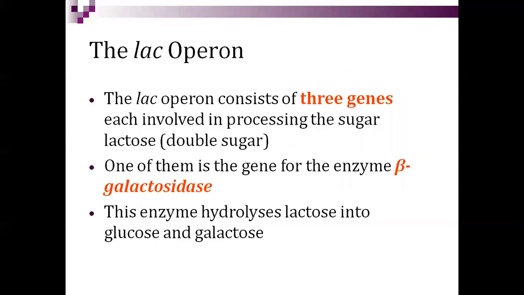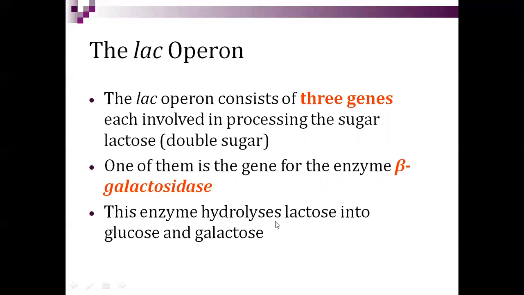So now the lac operon consists of three genes, as we discussed in the previous slide, each involved in processing the sugar lactose. Lactose is the double sugar, the disaccharide. One of them is the gene for the enzyme beta galactosidase.